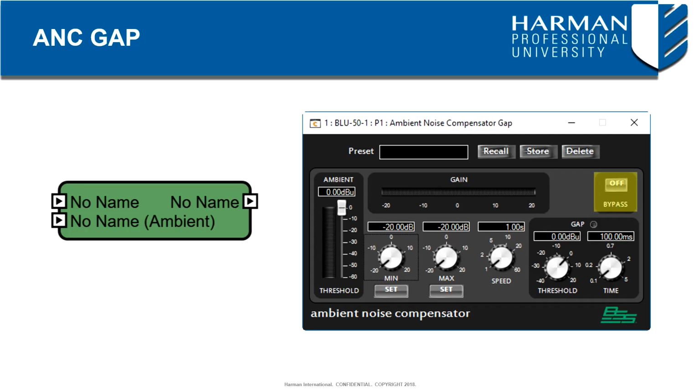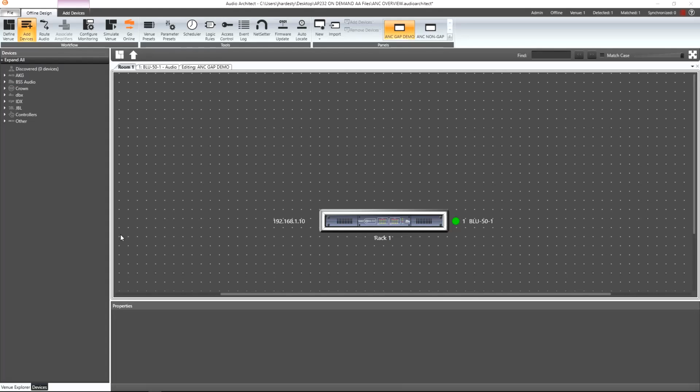Finally, a bypass button is available to remove the processor from the signal path. It's worth noting that if this is bypassed, the announcement gain meter is still operational so as to indicate how much gain will be applied to the announcement channel. Let's see this in action.